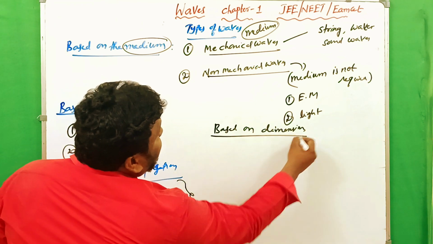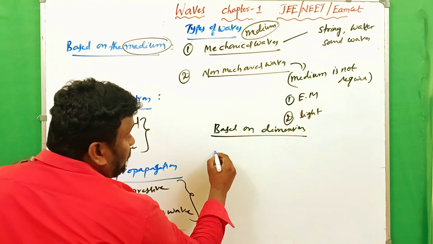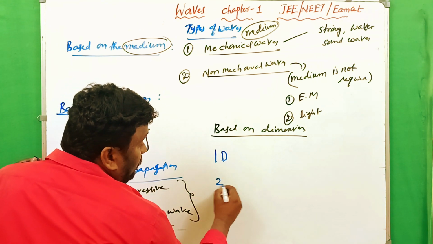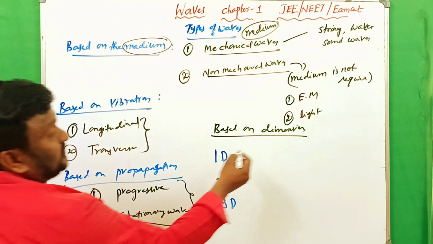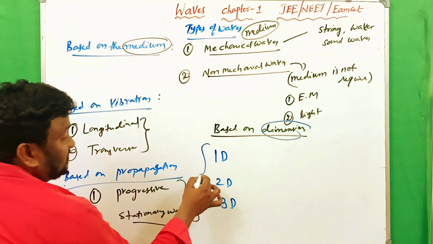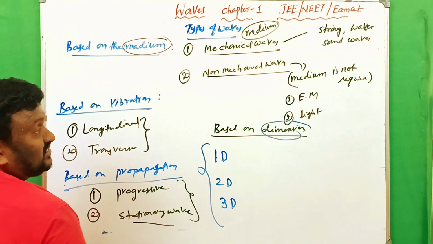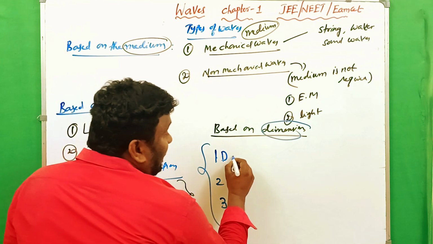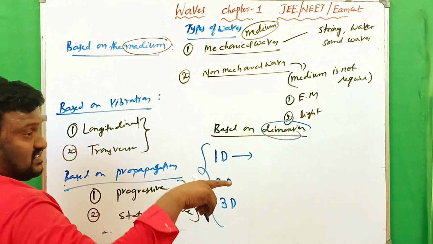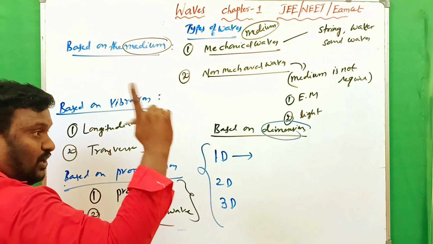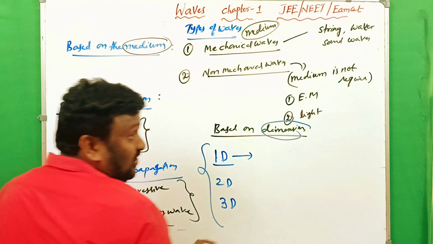So based on the dimensions, again the waves are classified into three types: one dimensional, two dimensional and three dimensional waves. Based on the dimensions, how many types of waves are there? Three types: one dimensional, two dimensional and three dimensional. One dimensional means the waves are moving with respect to any one axis, either x or y or z, any one of the axes. That is what we call a one dimensional wave.